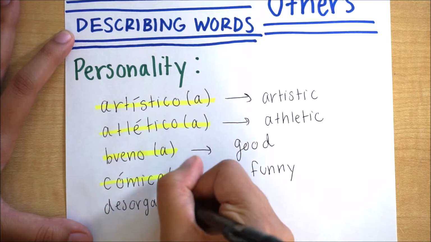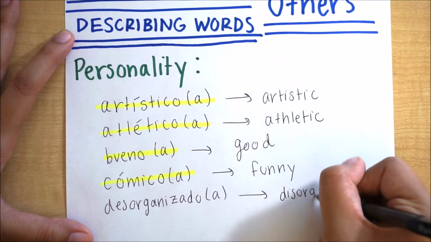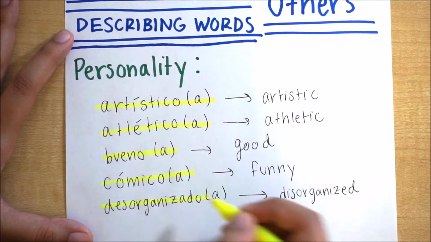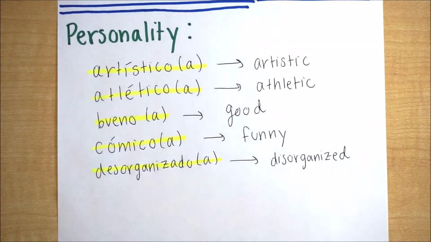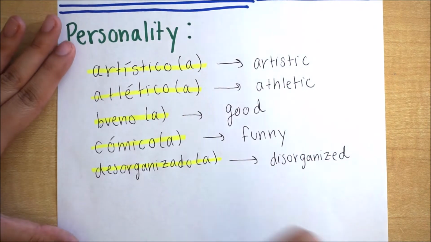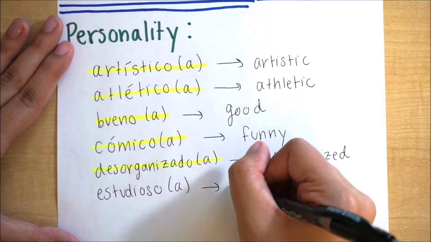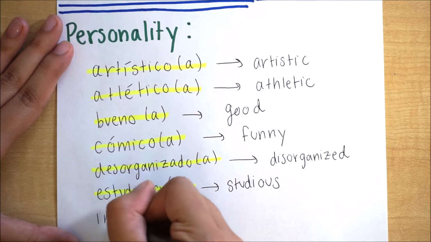A lot of these Spanish words, you can kind of get an understanding of what the word is just by taking a look because it's matching some of our words. For example, desorganizado. That means disorganized, and you can see it within the Spanish word itself. Next, we have estudioso, or we can say estudiosa, and that means somebody who is studious, right? Somebody who studies a lot.